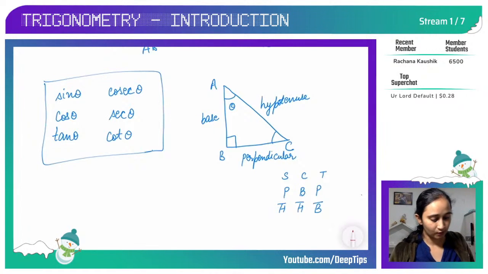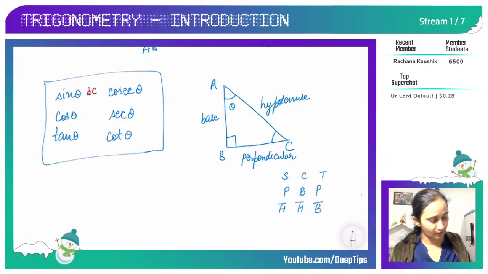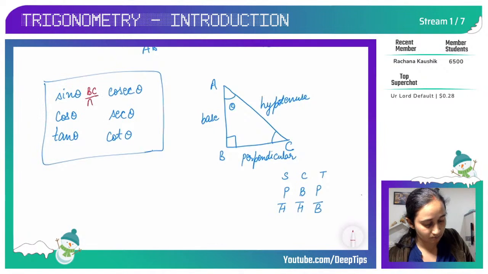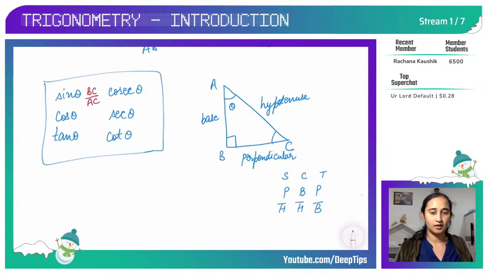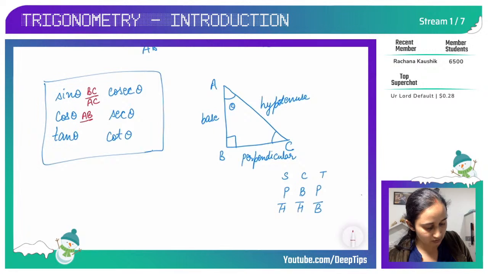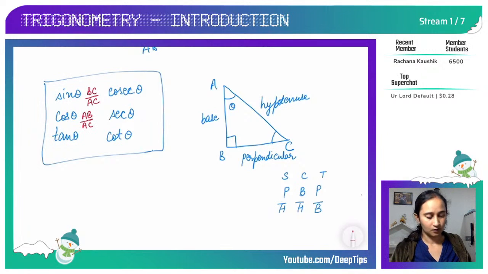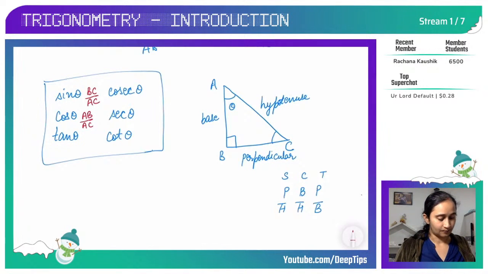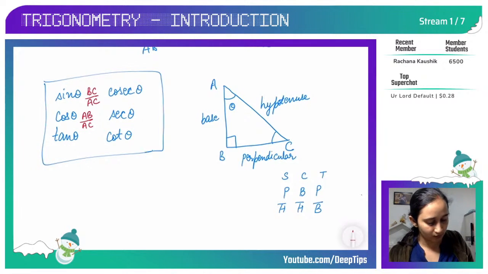So here my perpendicular is BC and hypotenuse is AC. Okay, now cos theta. Cos theta is base upon hypotenuse. My base is AB and hypotenuse is AC. Okay, now tan theta. Tan theta is perpendicular upon base. So my perpendicular is BC now and base is AB.